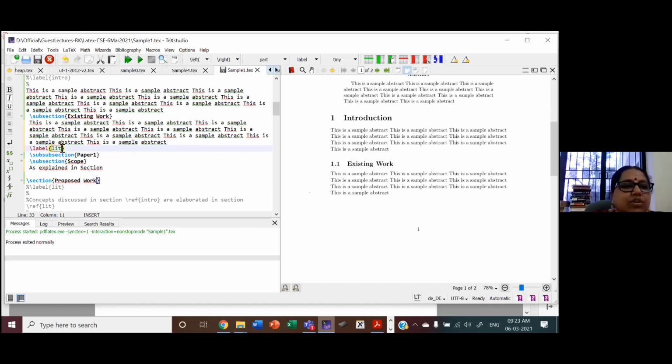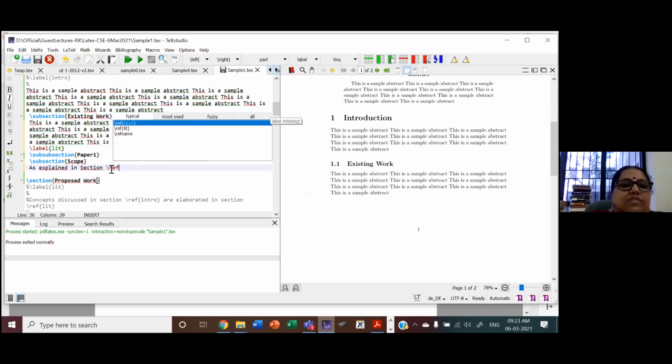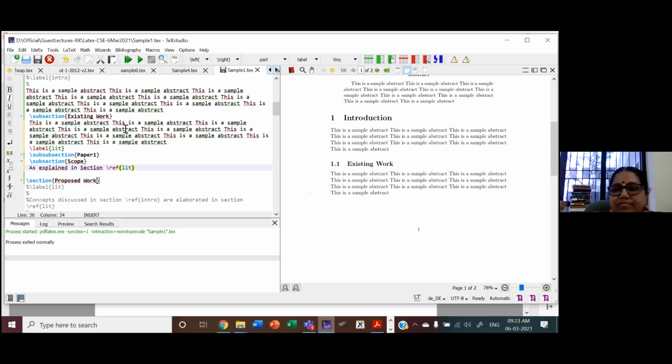Literature. So give one label. Now I want to refer to that existing work as explained in section. So the command is ref. You see, already you have the label lit. It's coming for you. So just click on that. If you define a label, when you type ref, it will give you all the labels defined. You have to simply select one from that. Blah, blah. You just have it here.